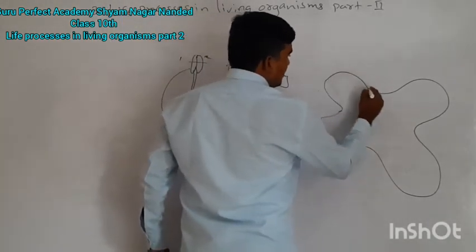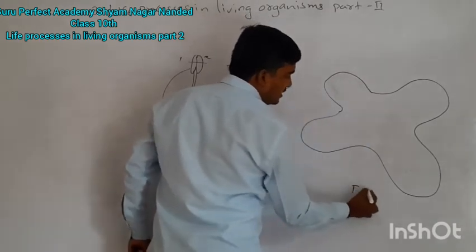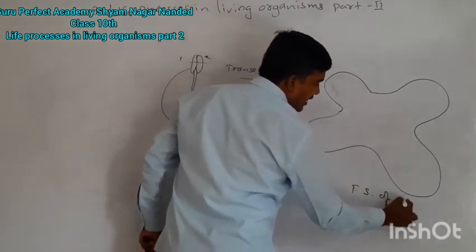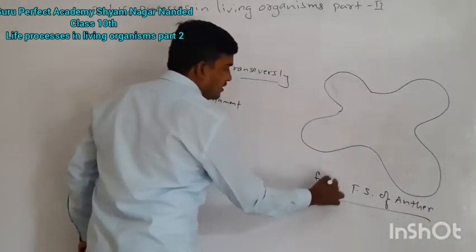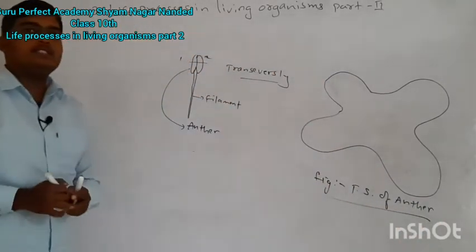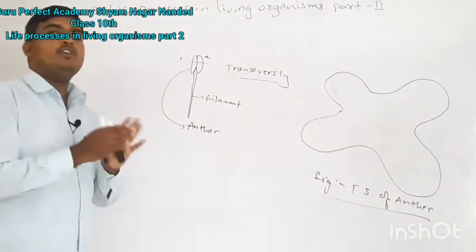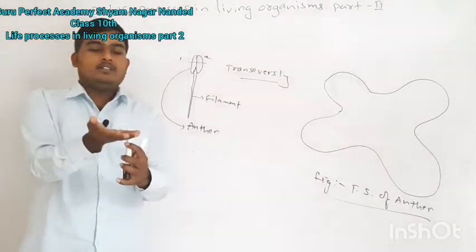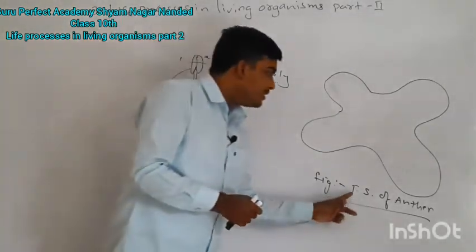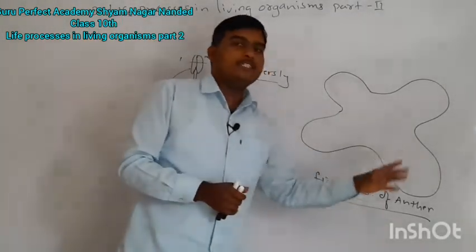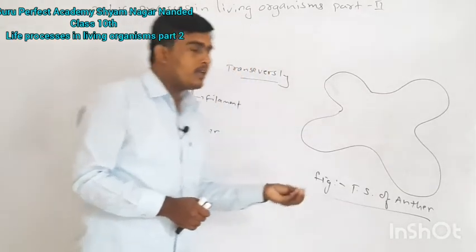This is the TS of anther, the transverse section of anther. We are cutting the anther transversely, that's why I am writing TS of anther.